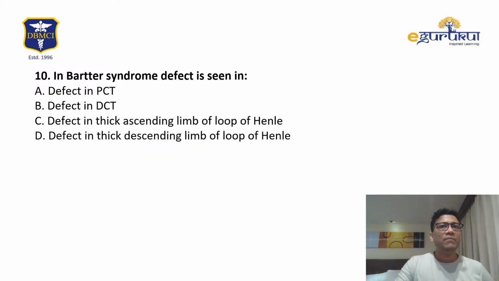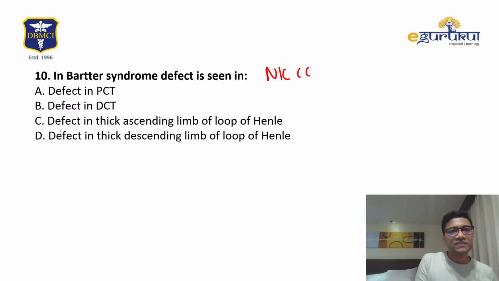Okay. Bartter syndrome defect is NKCC, which is in the thick ascending loop of Henle. Again, see, typing mistakes, both are thick, thick ascending. Thick ascending is the answer, C.